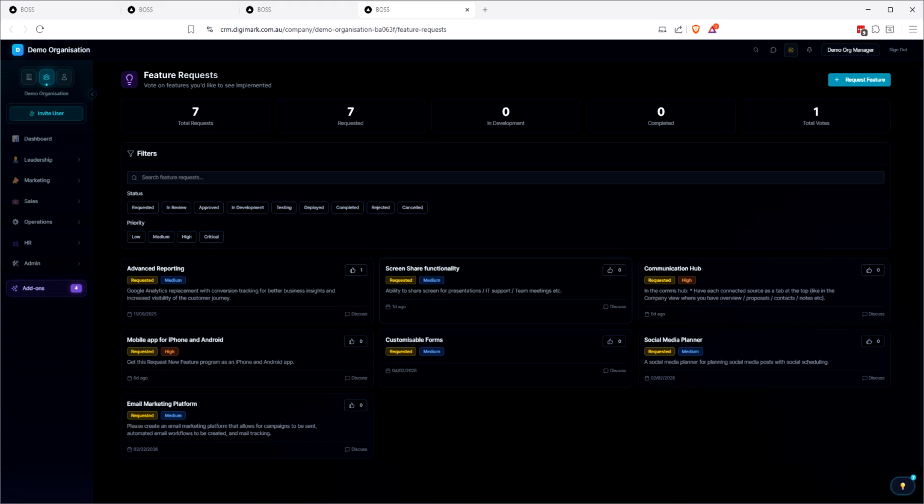But you can vote on this. So these aren't just your requests. These are across all of Boss. If you vote on something, it will appear as a vote on all of the other accounts.